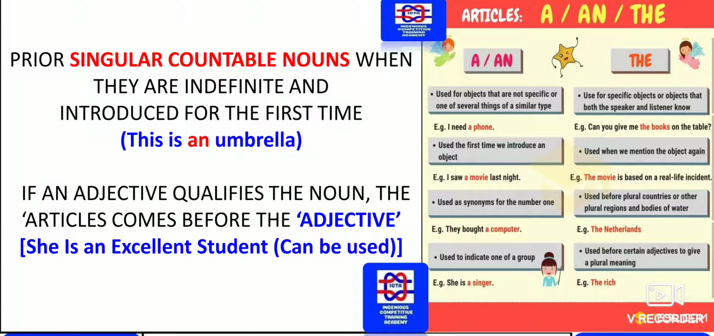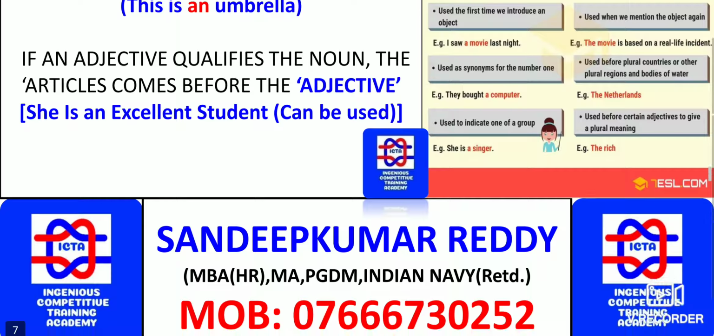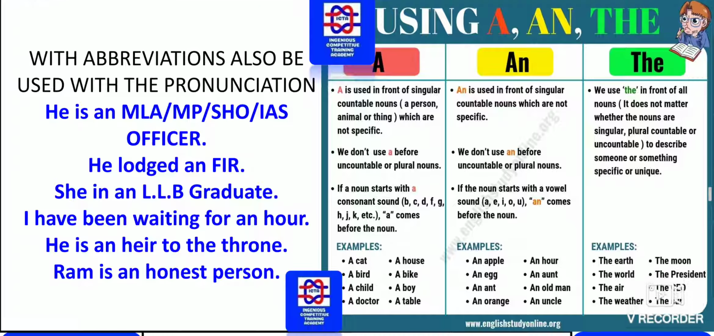I saw a movie last night. They bought a computer. She is a singer. Can you give me the books on the table? The movie is based on a real life incident. The Netherlands, the rich. So these are the few things where we can use a, an and the.